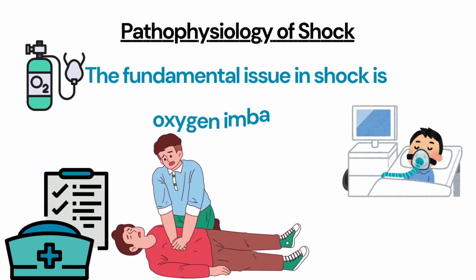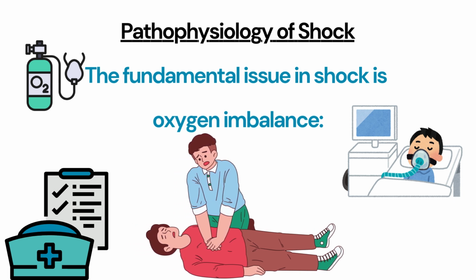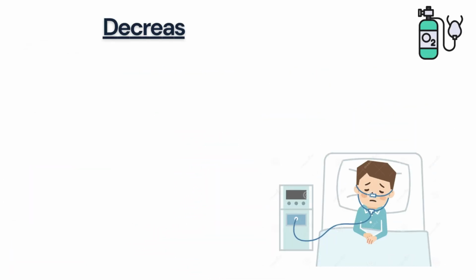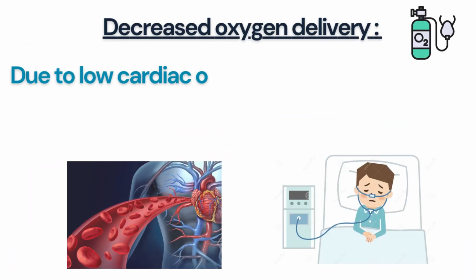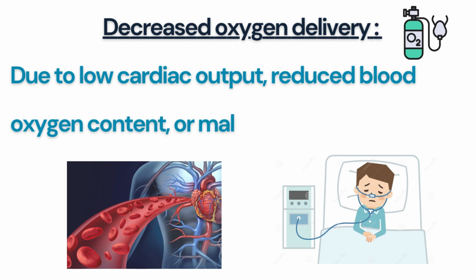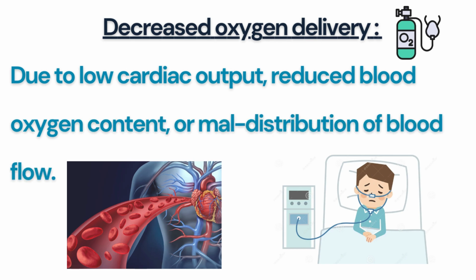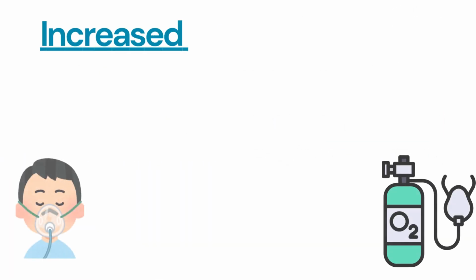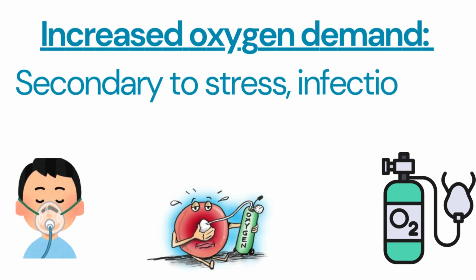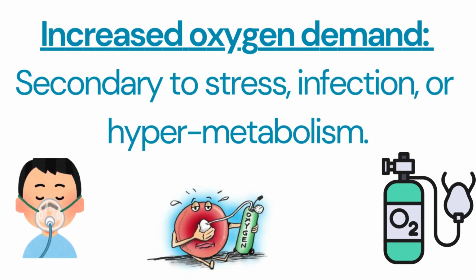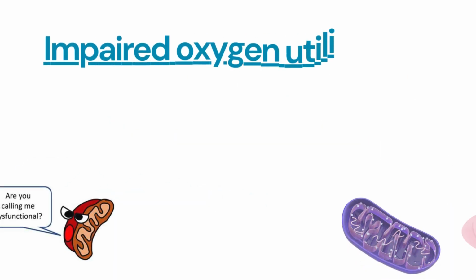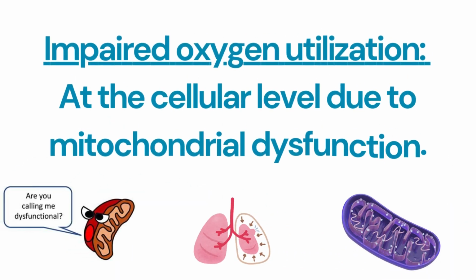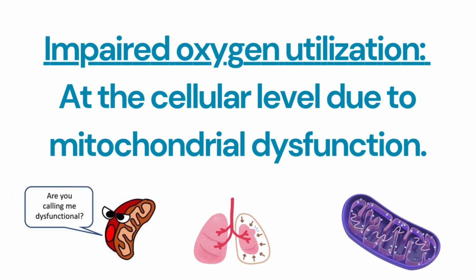Pathophysiology of shock. The fundamental issue in shock is oxygen imbalance. Decreased oxygen delivery, due to low cardiac output, reduced blood oxygen content, or maldistribution of blood flow. Increased oxygen demand, secondary to stress, infection, or hypermetabolism. Impaired oxygen utilization, at the cellular level due to mitochondrial dysfunction.